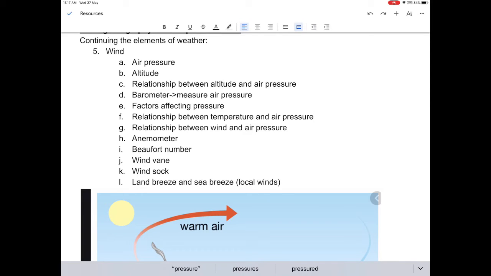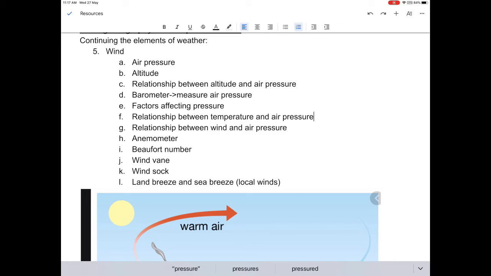What am I talking about? I'm talking about how the Beaufort scale is essentially a scale that, let's say you see the tree swaying, that's a number on the Beaufort scale. If you see leaves dropping after the wind blows the tree, that's a number on the Beaufort scale. So they use sight to measure. And the wind vane shows you the wind direction and points to the direction the wind is blowing from. The wind sock also shows the wind direction.